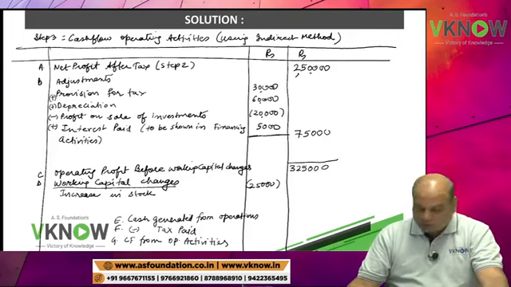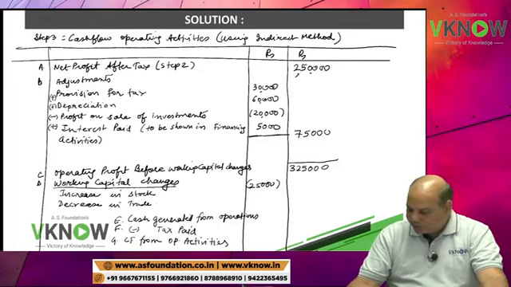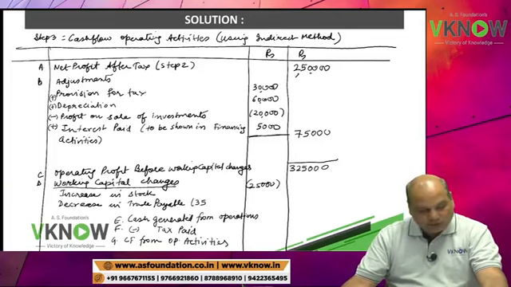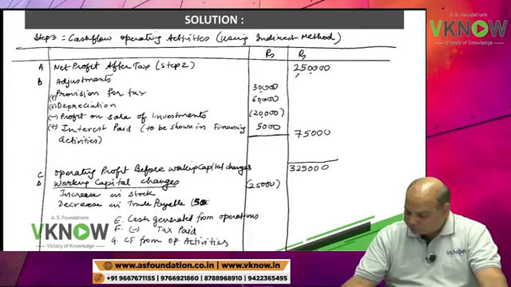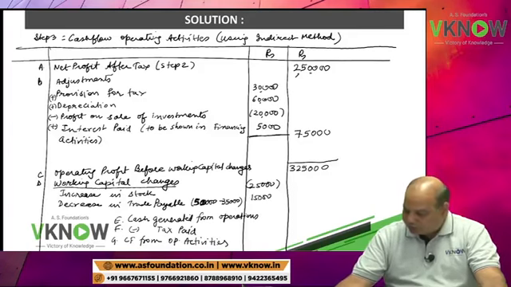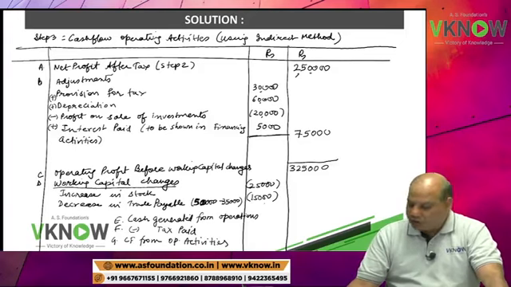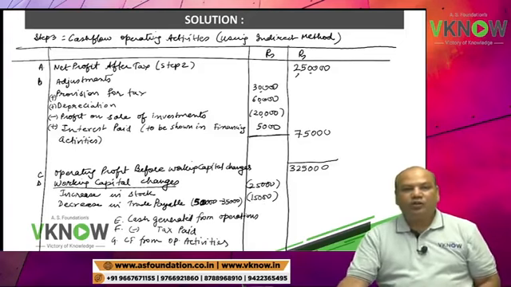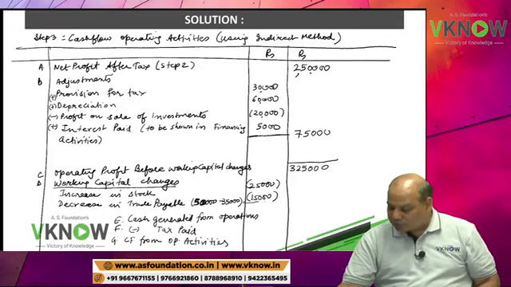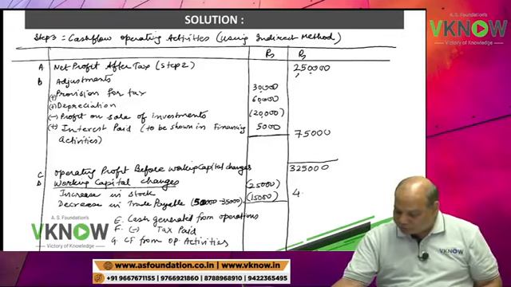So which means there is a decrease in trade payable. 50,000 minus 35,000, 15,000. Decrease in trade payable is decrease in cash flow. Decrease in current liability, decrease in cash flow. So this comes to 40,000 here.